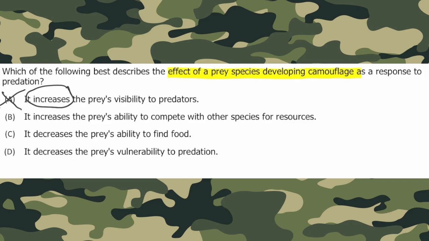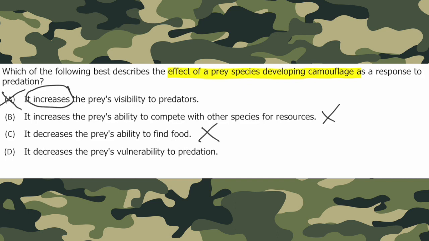B says it increases the prey's ability to compete with other species for resources. Nowhere in this problem is it telling us anything about this camouflage influencing their ability to compete with others for resources like food or habitat. So we don't have enough information to think that that would be correct. C, it decreases the prey's ability to find food. Again, nowhere in this question is it telling us that the camouflage is offering a disadvantage to finding food. So that doesn't sound right.